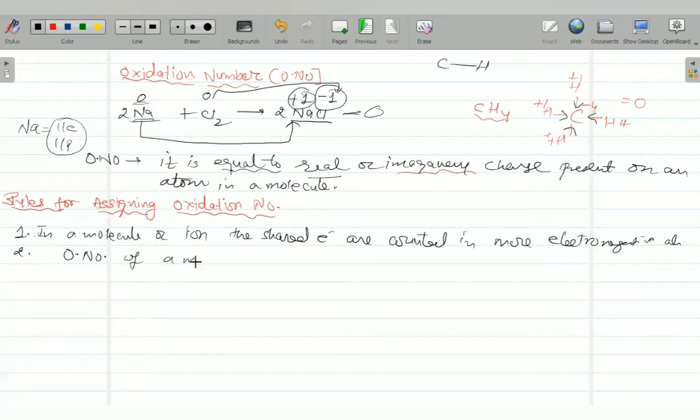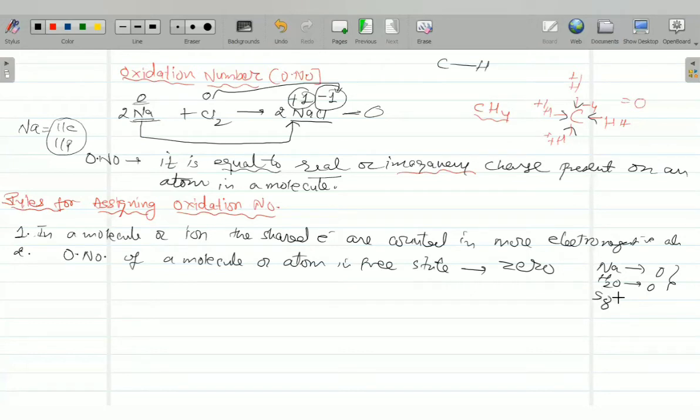Of a molecule or atom in free state is taken as 0. How? Suppose if I write Na, its charge would be taken as 0. H2O, its charge will be taken as 0, right? All the molecules or atoms, like sulfur S8, its charge is taken as 0. So that uncombined state is always 0.